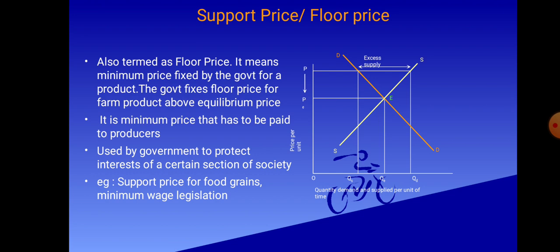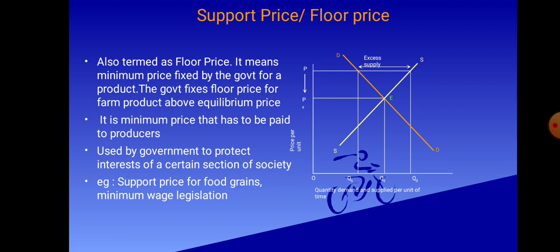Support price. It is also known as floor price. It means minimum price fixed by the government for a product. The government fixes floor price for the farm product above equilibrium price. It is the minimum price that has to be paid to producers. It is used by the government to protect interest of a certain section of a society. Example: support price for food grain, minimum wage legislation.